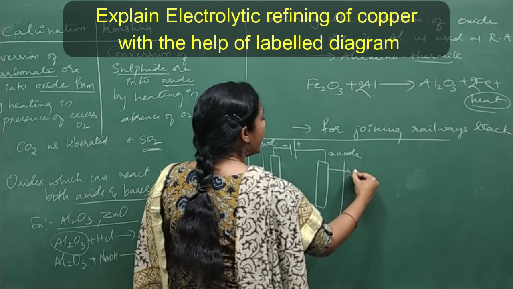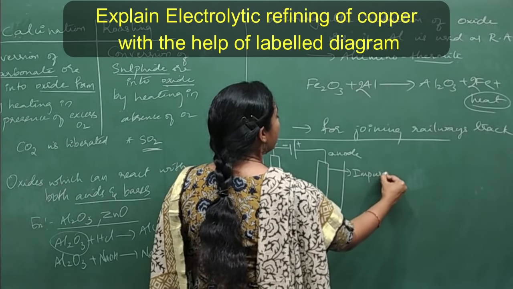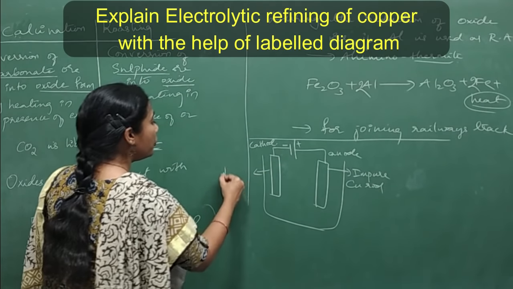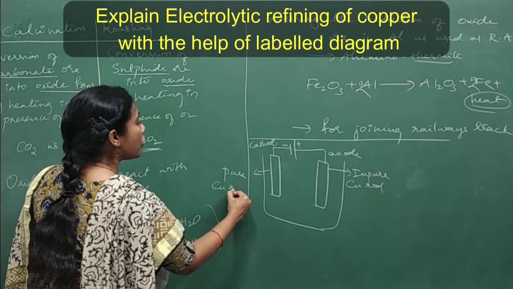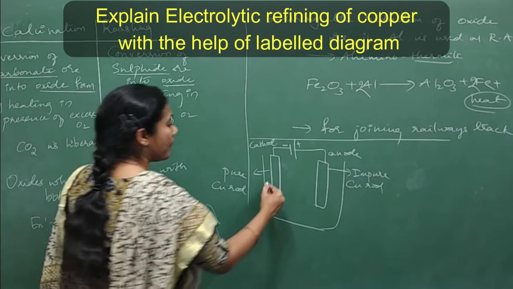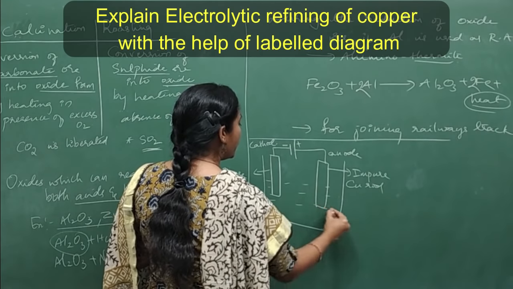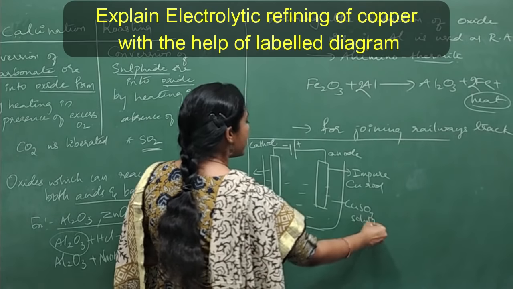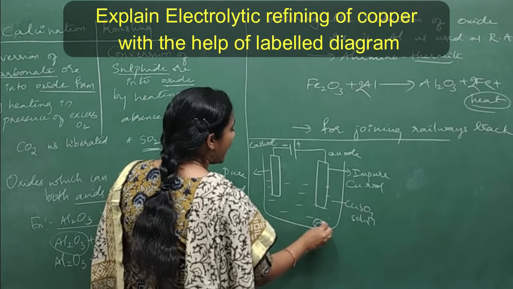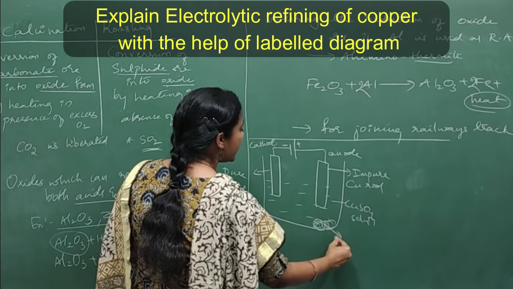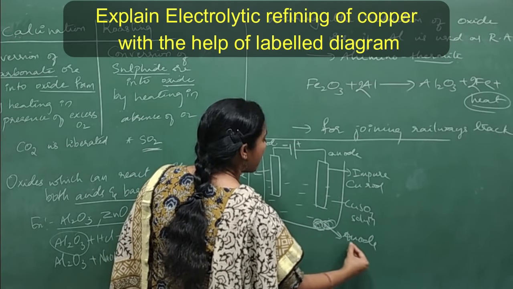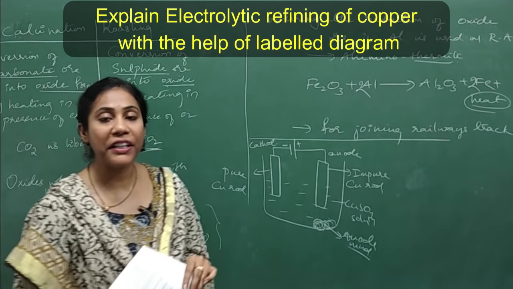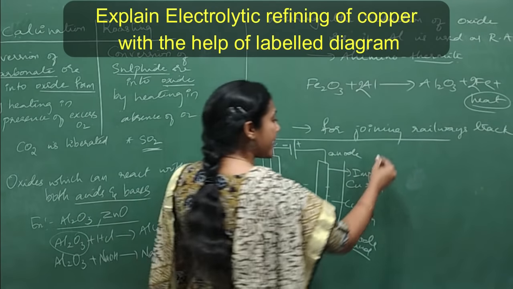Say usually impure copper rod is taken as anode and pure copper rod is taken as cathode. And as an electrolyte, you will use copper sulfate solution. Right? So this is the diagram, and here you have certain impurities settled down, and this you will call as anode mud, isn't it? So this is the diagram for electrolytic refining of copper.